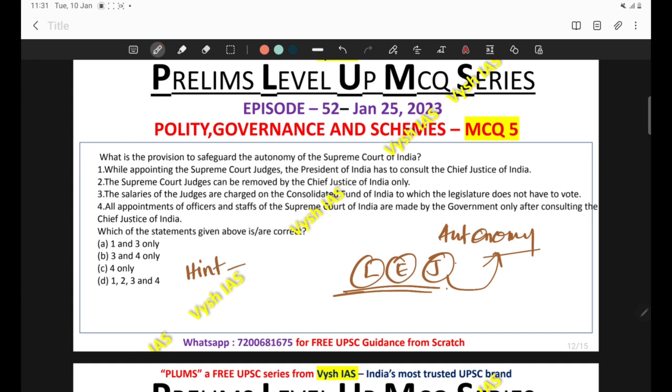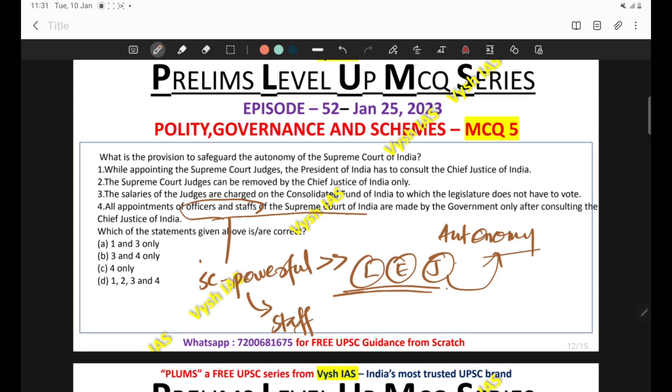That's your job. Come to the last statement. All appointments of officers and staff of the Supreme Court are made by the government. Is it making sense? No. The Supreme Court is a very powerful body. Can the staff of the Supreme Court be appointed by the government? The Supreme Court has such vast powers, so will it allow such a provision? The executive is coming and intervening.